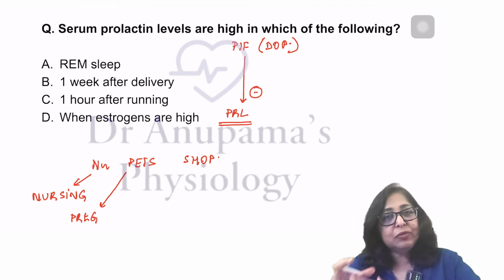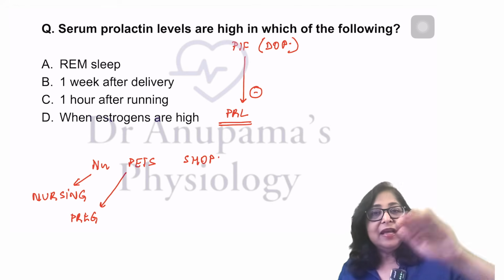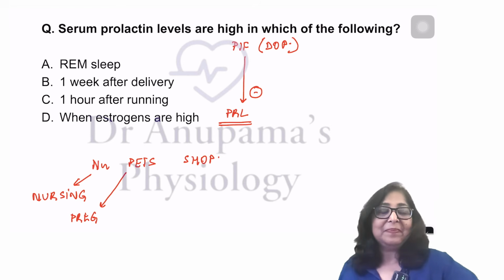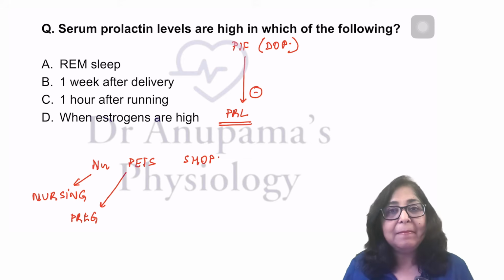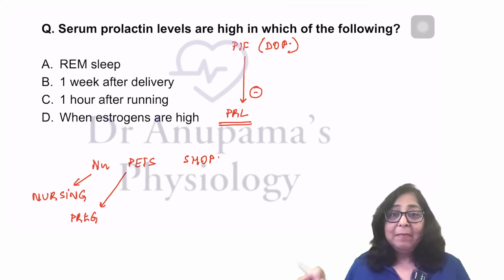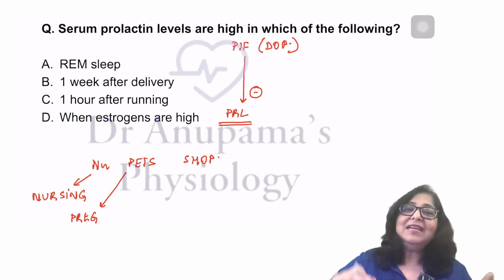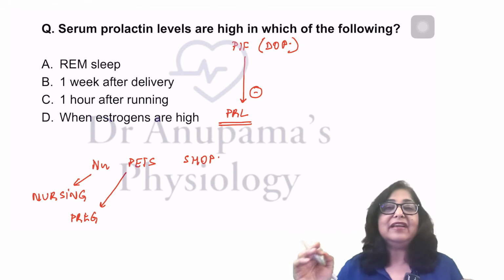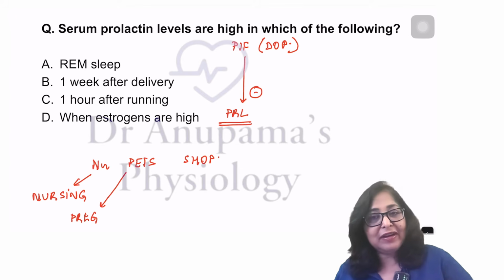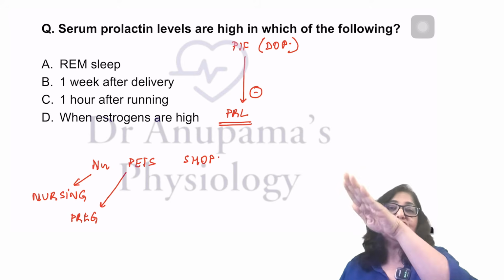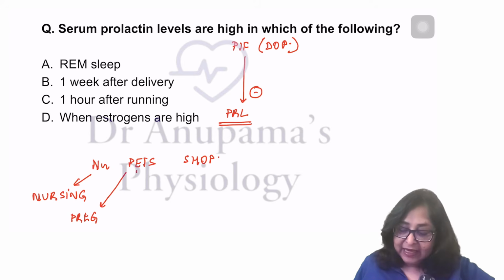But as soon as delivery happens, the prolactin levels start falling and they reach pre-pregnant levels by the 8th day. But every time the mother nurses the baby, there is an increase in prolactin. Please understand, in the intervals between nursing, very low prolactin. Every time the mother feeds the baby, there is a sharp increase in prolactin. E is estrogen.